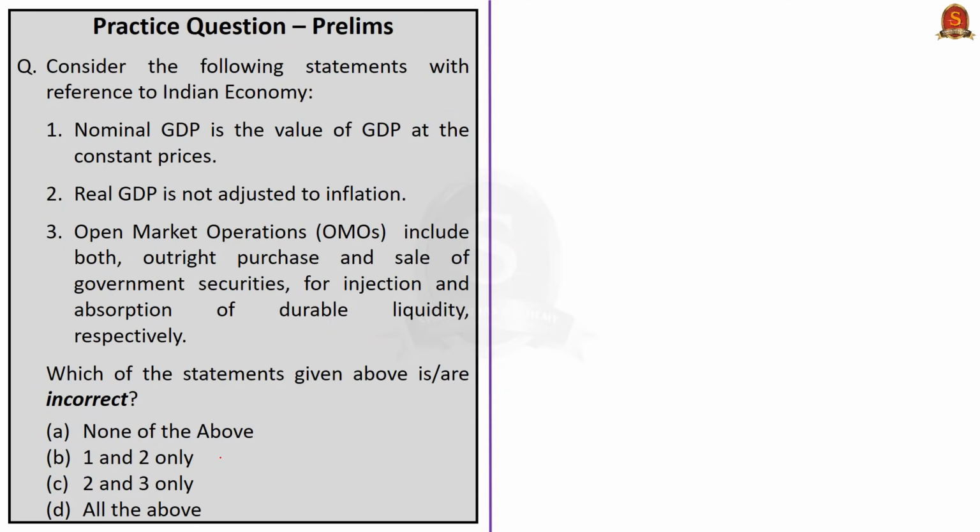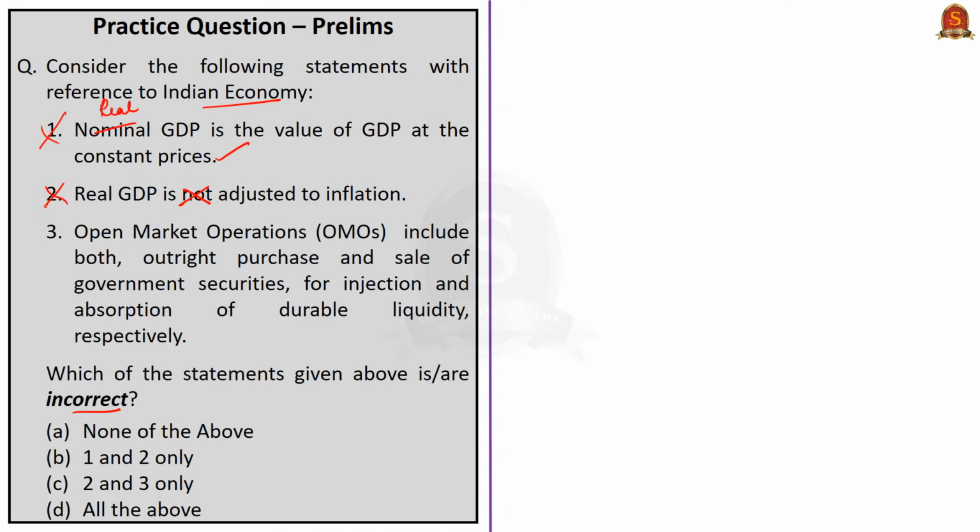Now look at this question. Consider the following statements with reference to Indian economy. Look at the first statement. It tells that nominal GDP is the value of GDP at constant prices. This is incorrect because during our discussion we saw that real GDP is the value of GDP at the constant prices. And it is the real GDP which is adjusted to inflation. So this makes the second statement an incorrect statement.